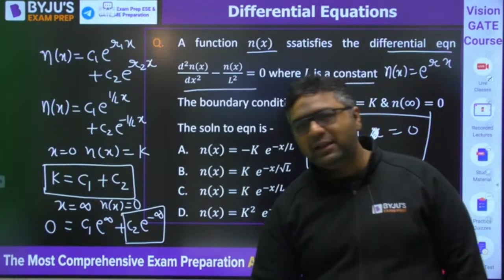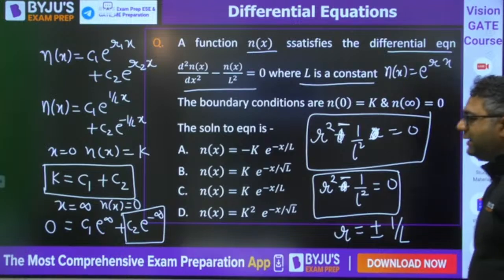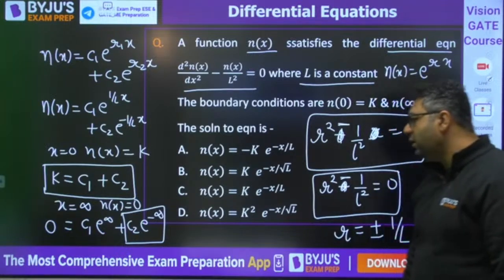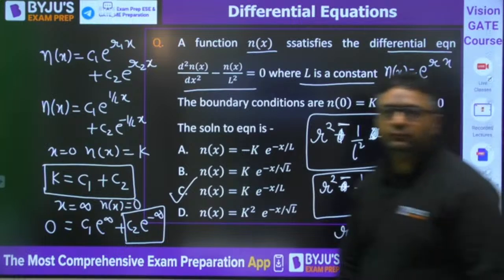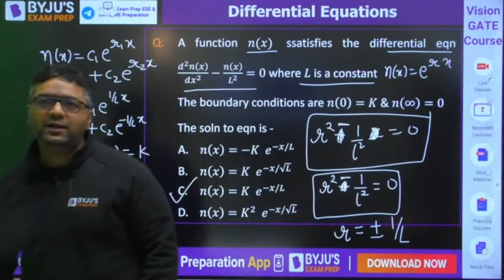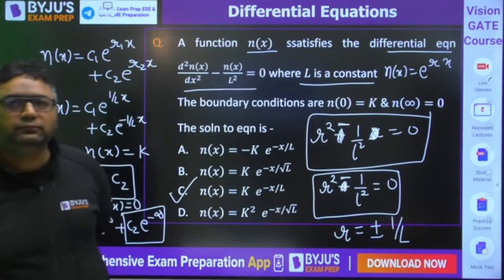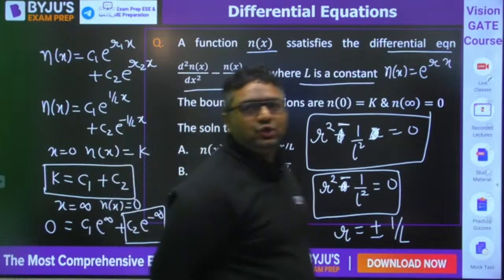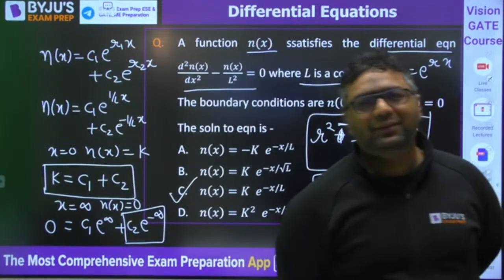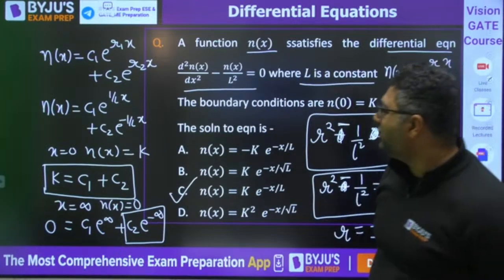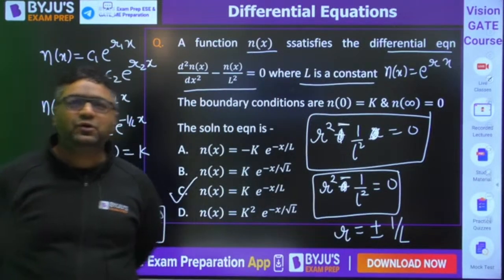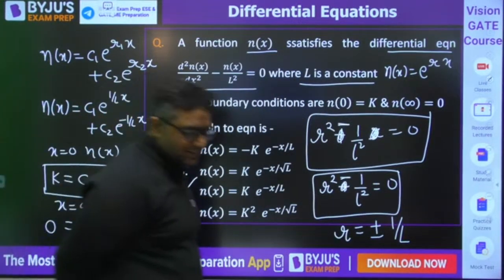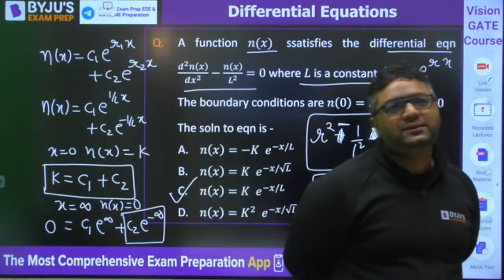Please tell me that. Now we are going for particular integral. Any doubt in this question, please tell me. And the answer for this is going to be C, I feel. Everybody understood? Shobik, 1 by infinity is 0. 1 by a very big number is going to be 0. That is a very simple thing, I feel. Very good, Kunal. Okay, shall we move on to the particular integrals?